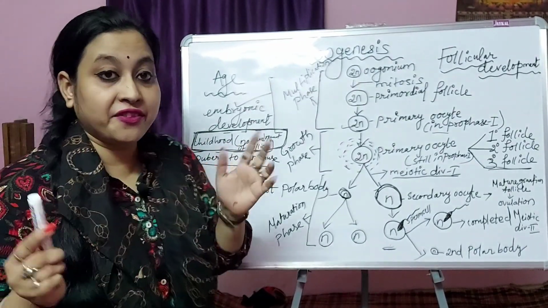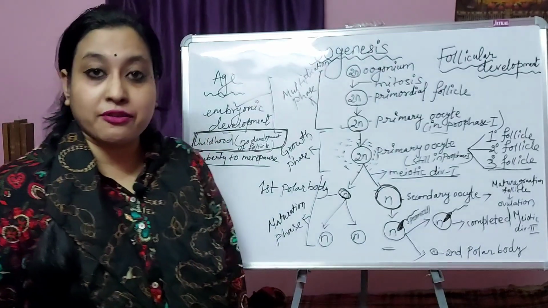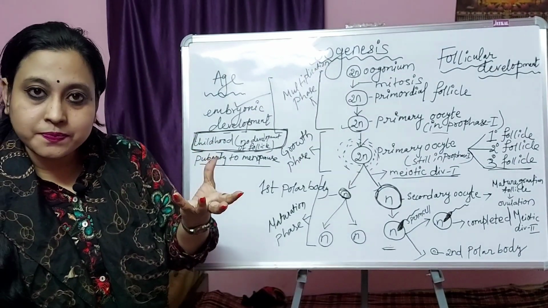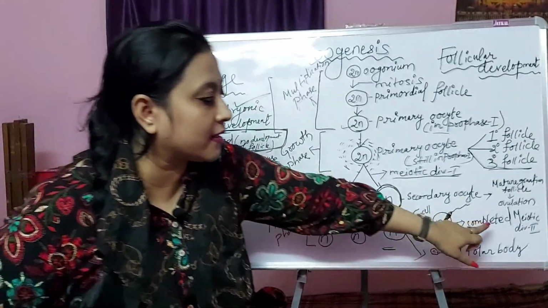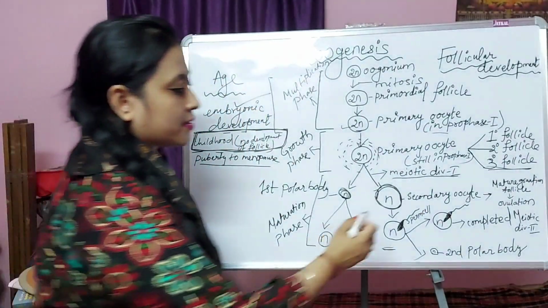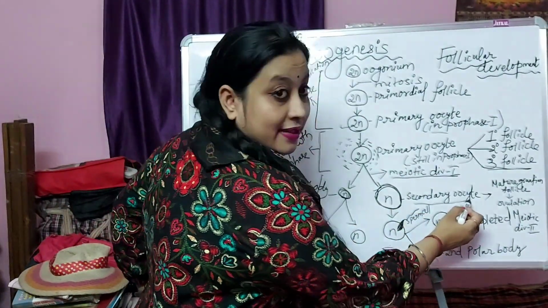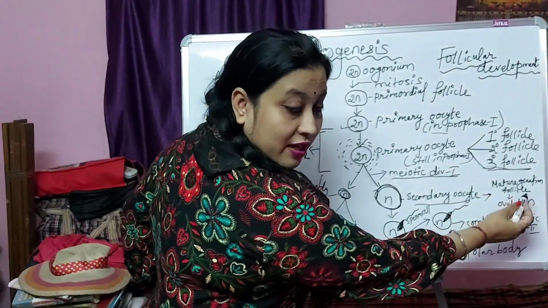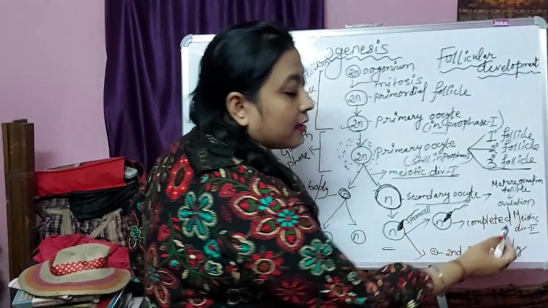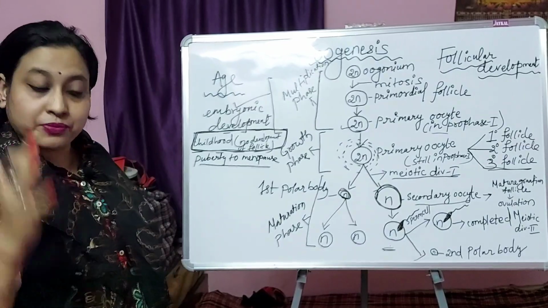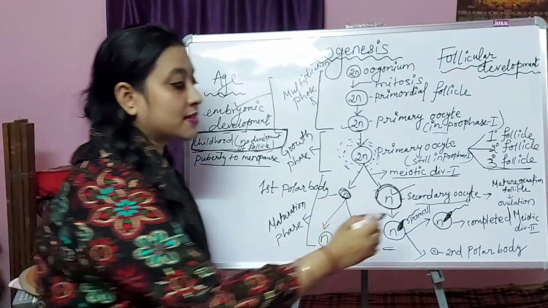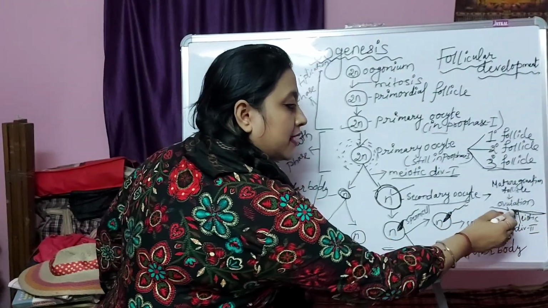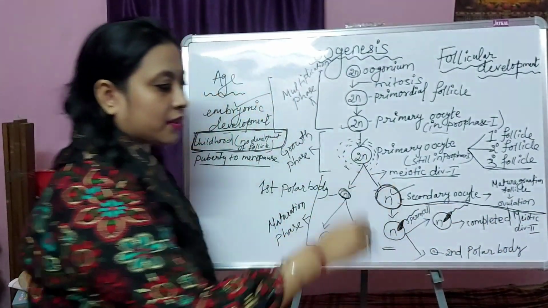That time, every month, the mature Graafian follicle ruptures, and there is release of the secondary oocyte. Here if you see this part, the mature Graafian follicle ruptures and releases this secondary oocyte. That process is called ovulation. This part takes place every month.